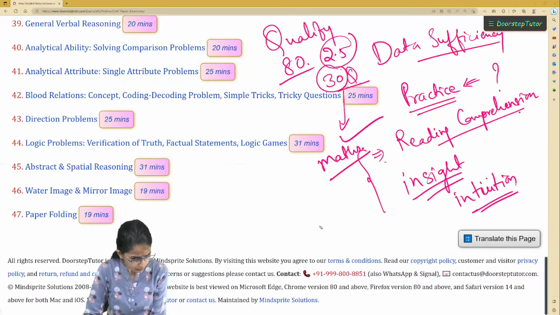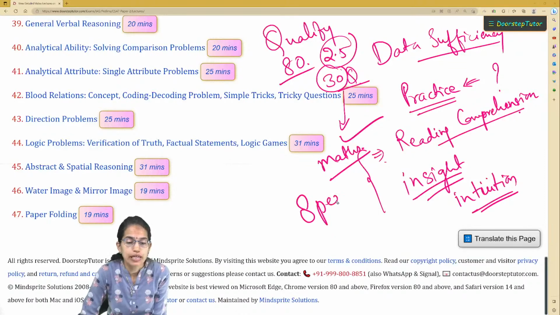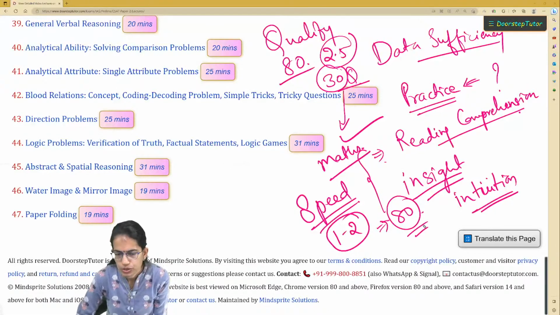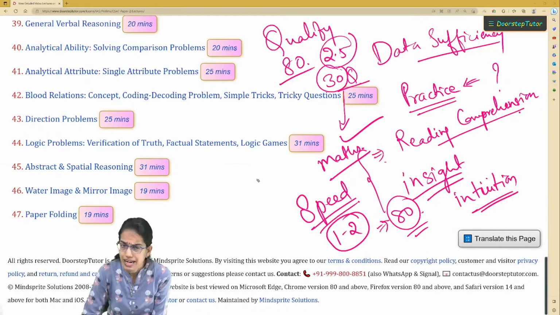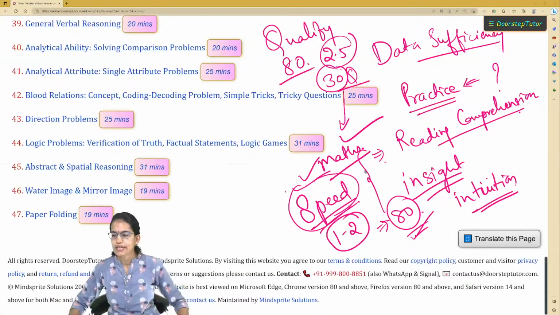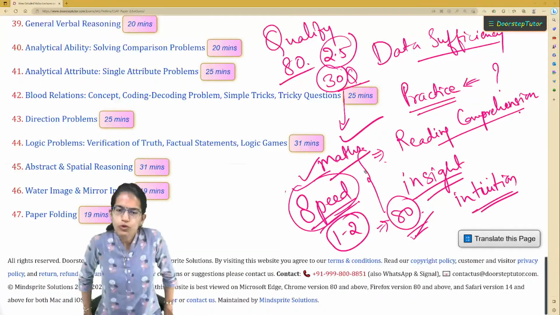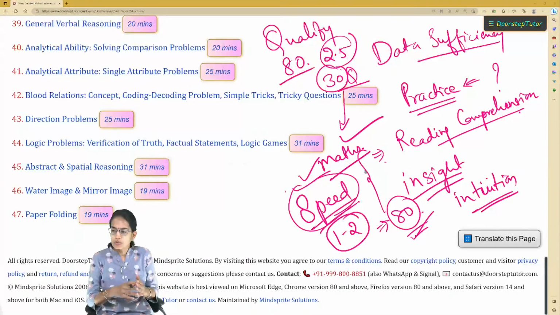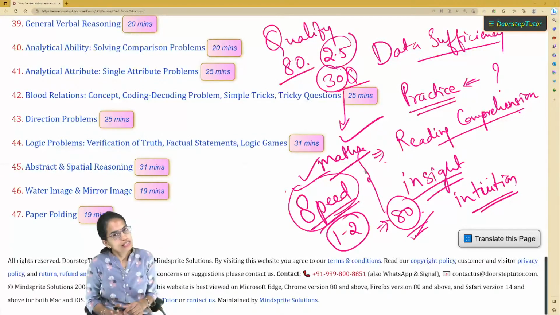But yes, one important thing is speed. So during the last few days that you are left, try to do at least 1 to 2 papers of 80 questions for CSAT. If you don't have a paper of 80 questions, you can pick the questions from the past year paper, try to complete that only, and see if you are able to do those 80 questions within this stipulated time. Because solving within the time under pressure is really important. If I give you open-endedly and I say solve it throughout the day, you would be definitely able to do it. But within the time constraint, if you are really able to do it, that would make a real difference with your CSAT qualifying score.